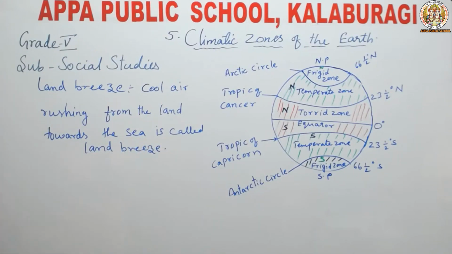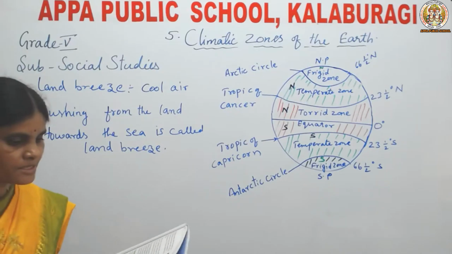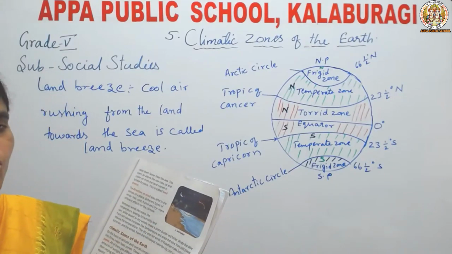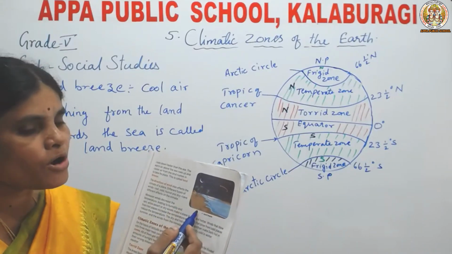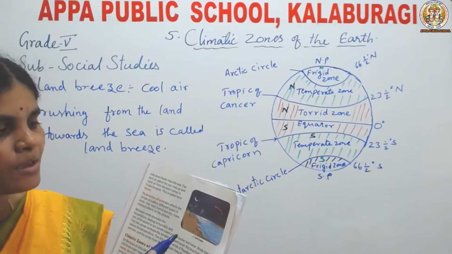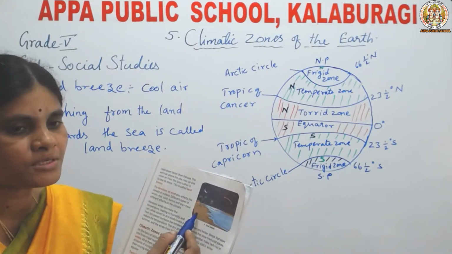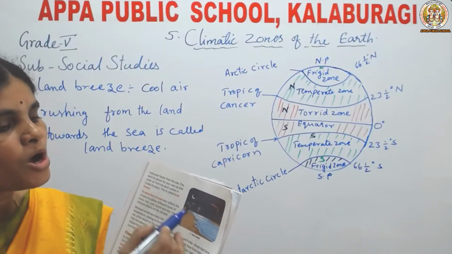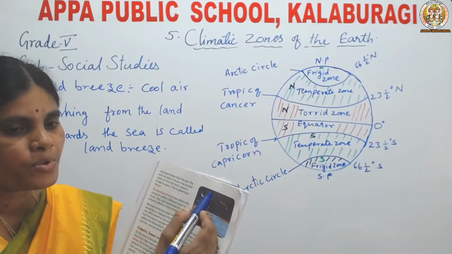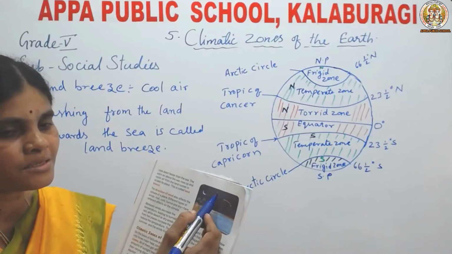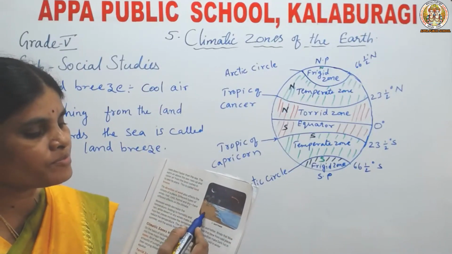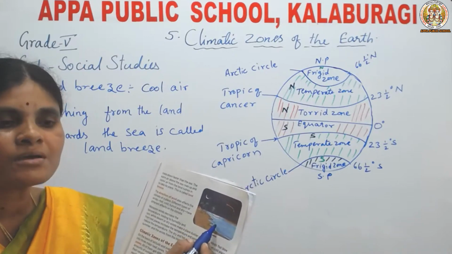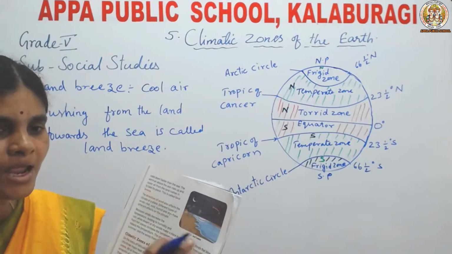How the land breeze takes place, let us see now. See children, this is the night time. During the night time, what happens? The land cools down faster than the sea. Here, which is warmer? The sea is warmer, so the hot air rises up. Now the cool air from the land rushes in to occupy the empty space over the sea. This is called land breeze.